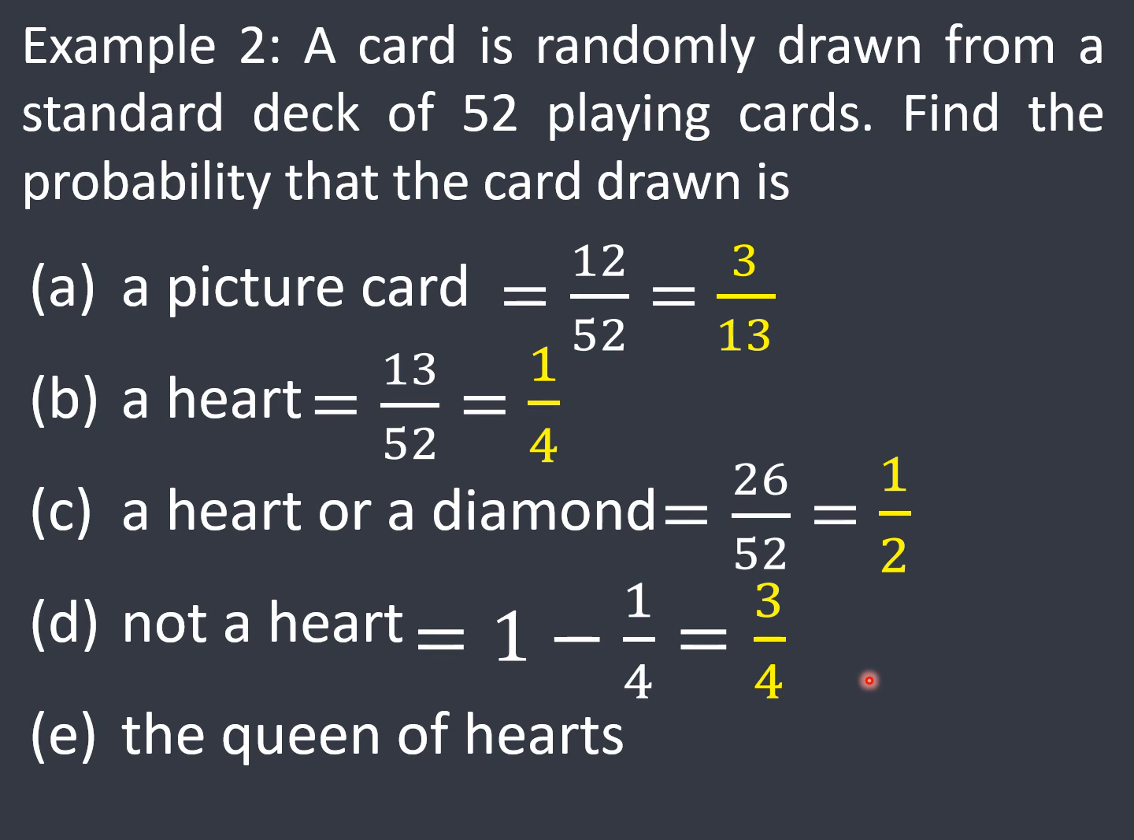Now, let us find the probability that the card drawn is the Queen of Hearts. How many Queen of Hearts do we have? We only have one. So the probability of drawing the Queen of Hearts is equal to 1 over 52.